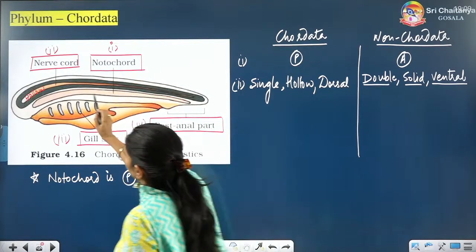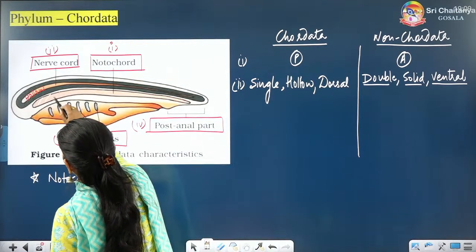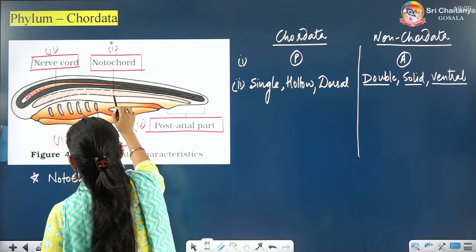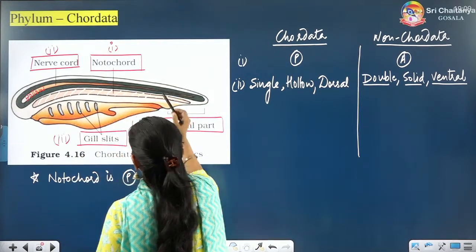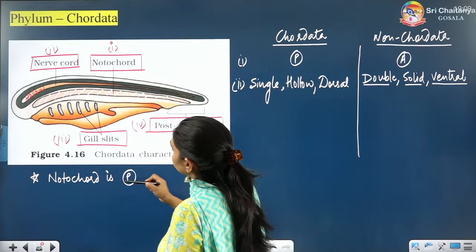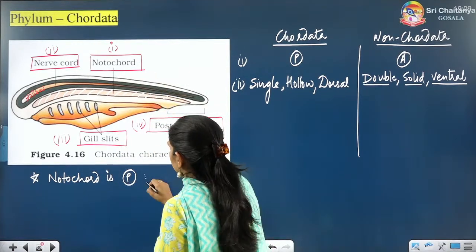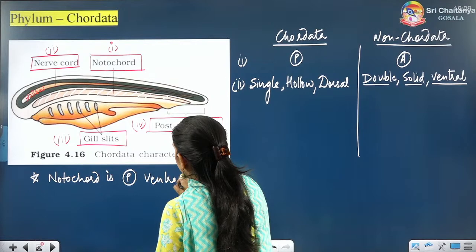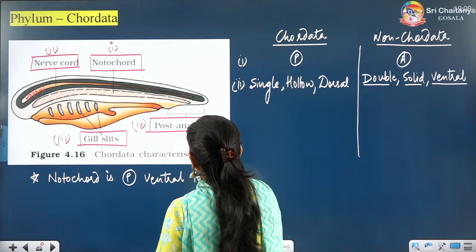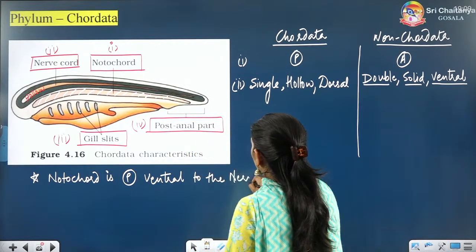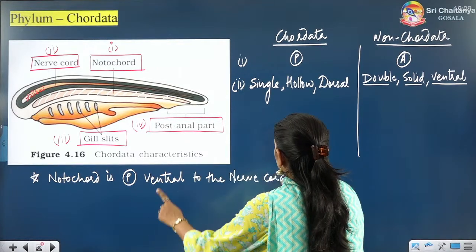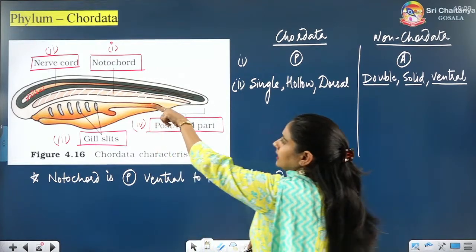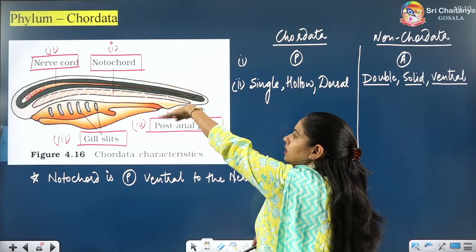Notochord is this structure. This is a single rod-like structure, notochord. So this notochord is present ventral to the nerve cord.